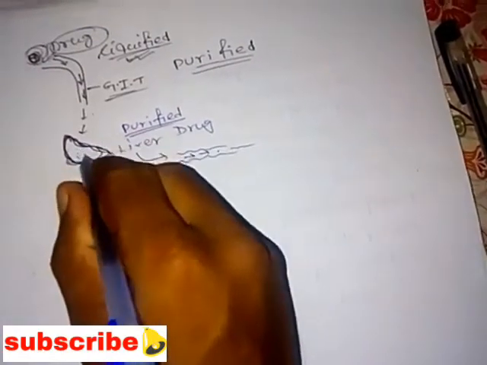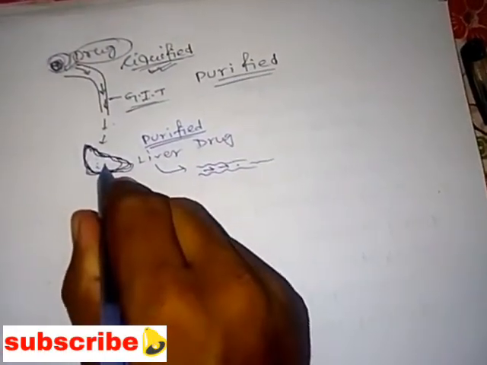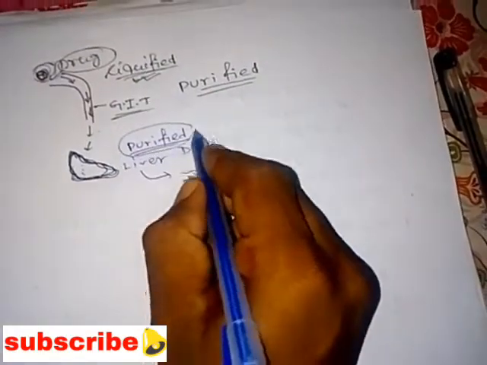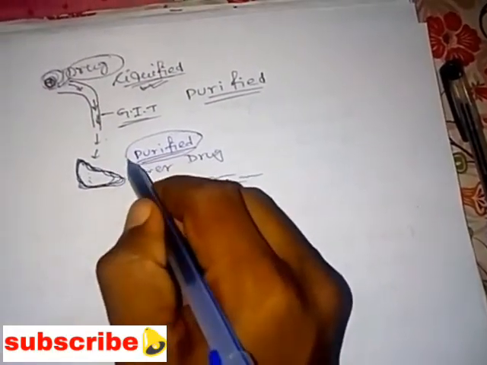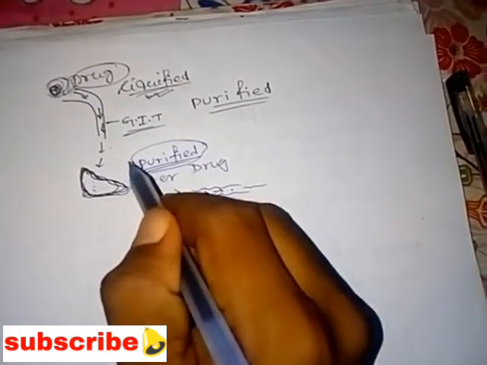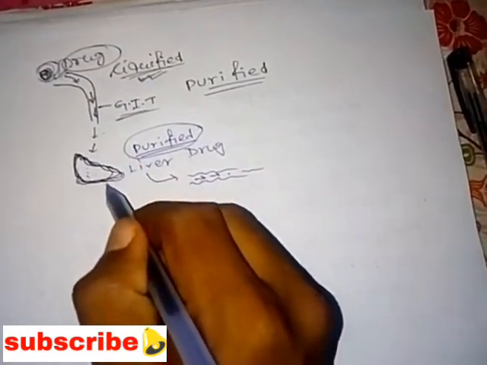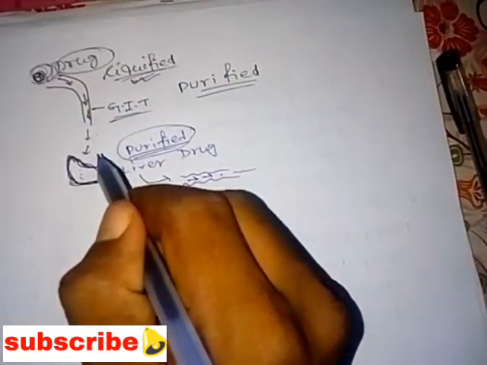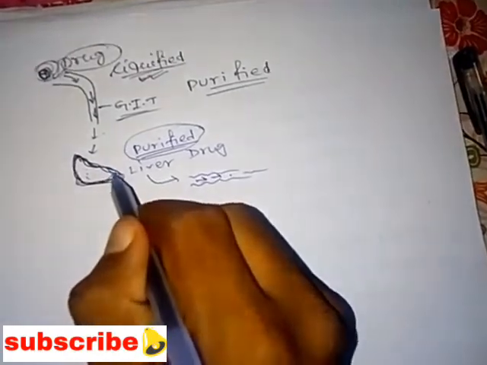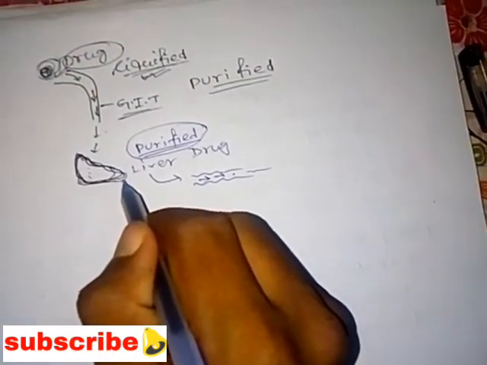So what about the unusual or unexcreted things? After purification, some of the drug material is unpurified, not necessary for our body, right? That unnecessary part of the drug should be excreted.